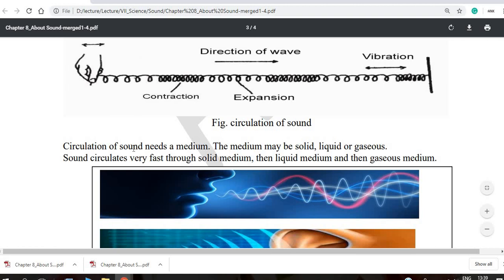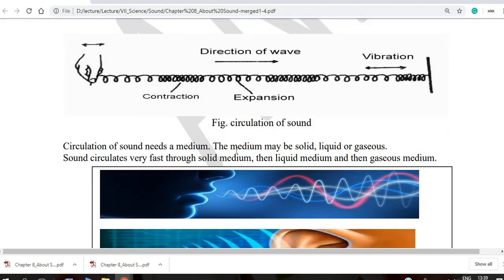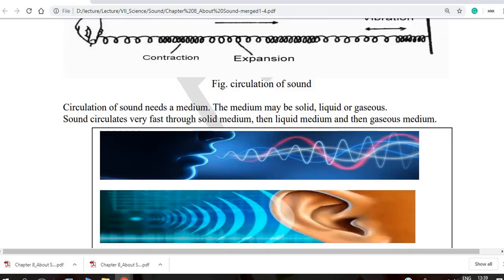The circulation of sound needs a medium. Obviously, without a medium, it cannot circulate, and it cannot vibrate. The medium may be solid, liquid, or gas. The sound circulates very fast through a solid medium, then a liquid medium, and then a gaseous medium.